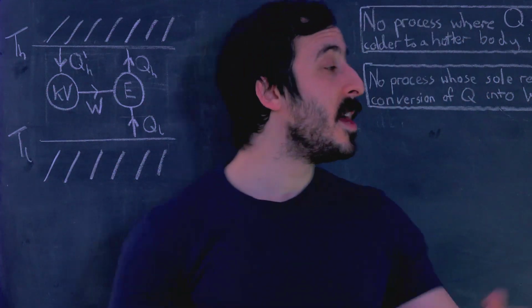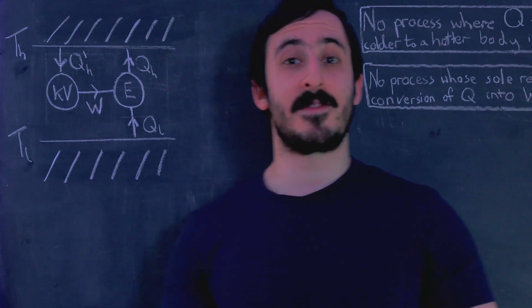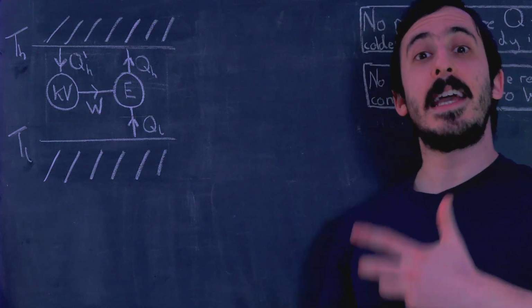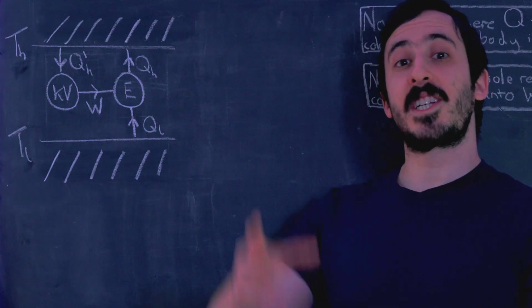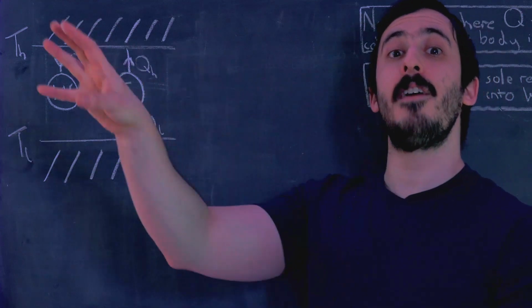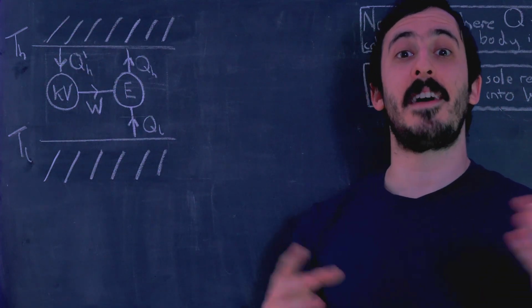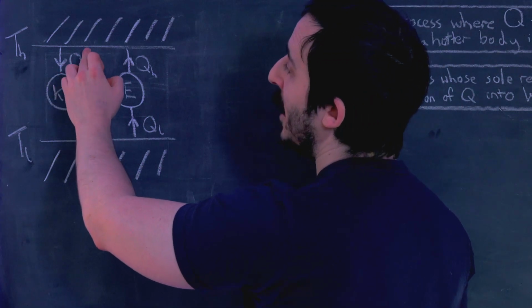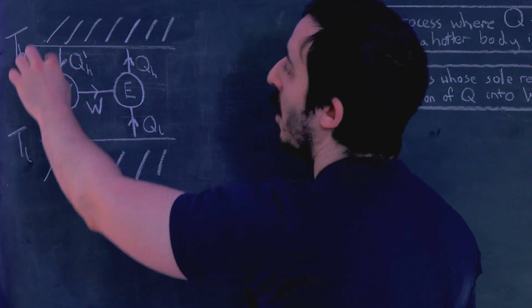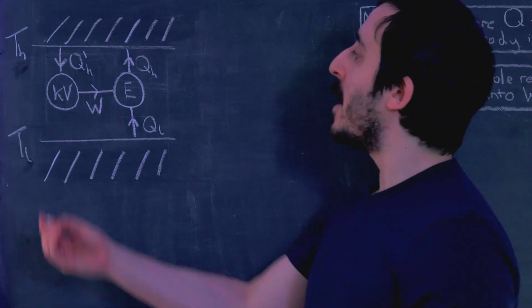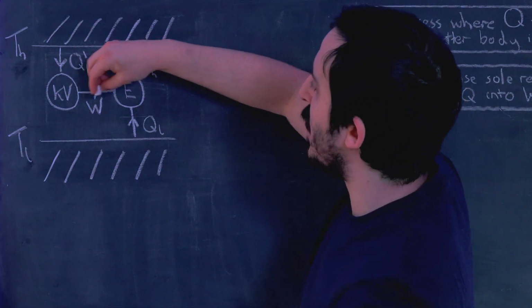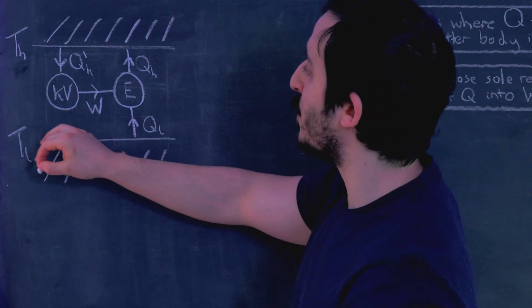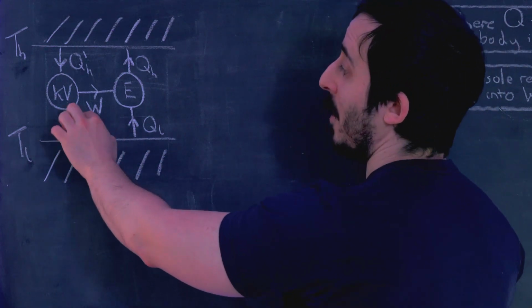It is an engine which violates Kelvin's formulation of the second law. Now, Kelvin's formulation of the second law says it is not possible to have an engine which sucks out heat and then converts that perfectly efficiently into work with no other heat loss. And that's what we see here. We have this amount of heat, QH prime, going from the hot temperature reservoir into our Kelvin violator, and then we have a perfectly efficient output of work, W, and we have no corresponding heat loss. There's no QL prime, there's nothing here.